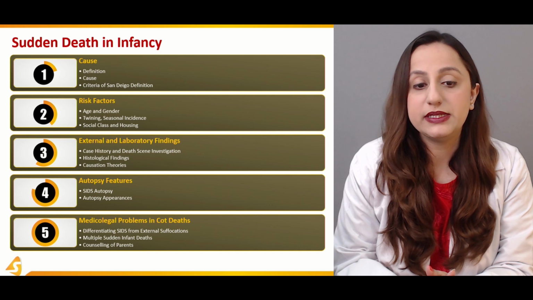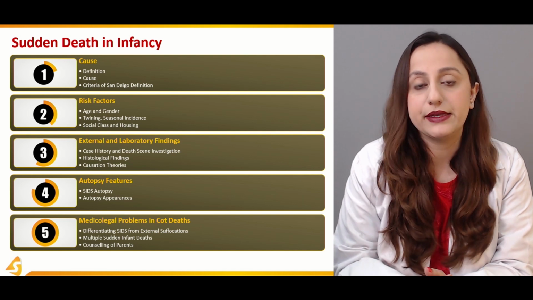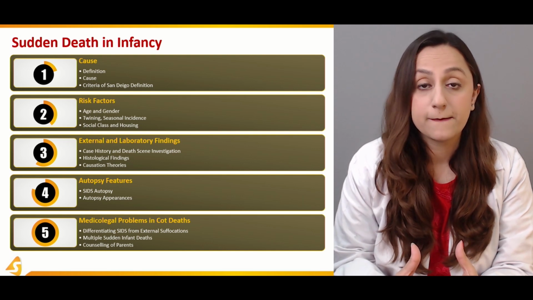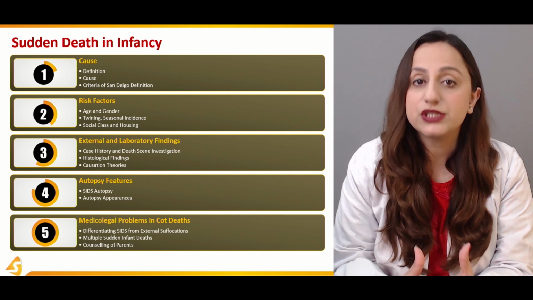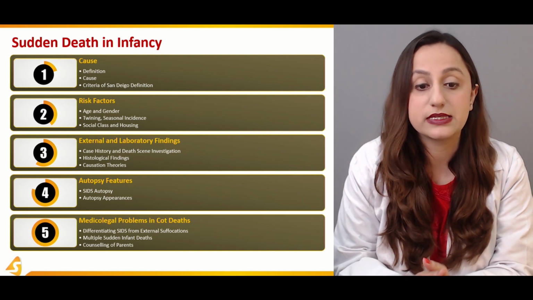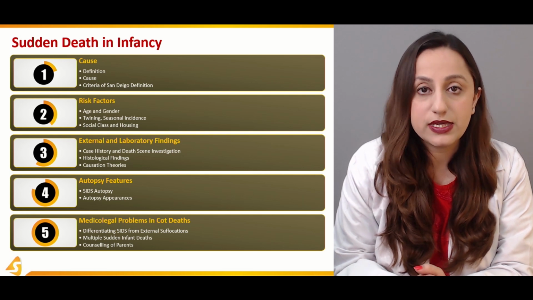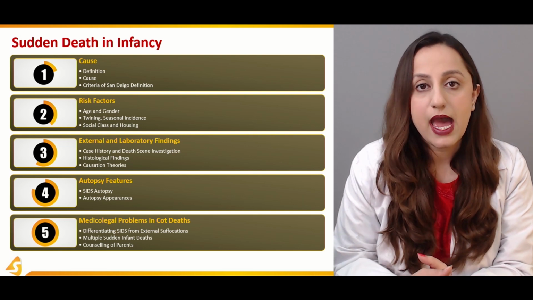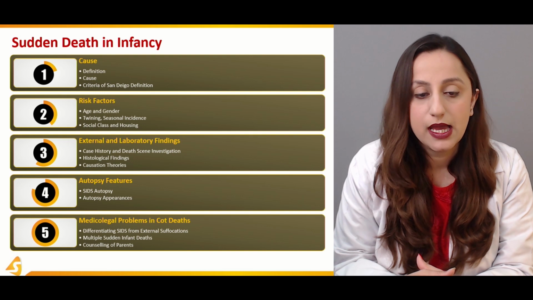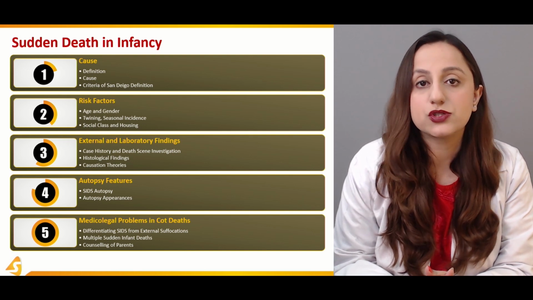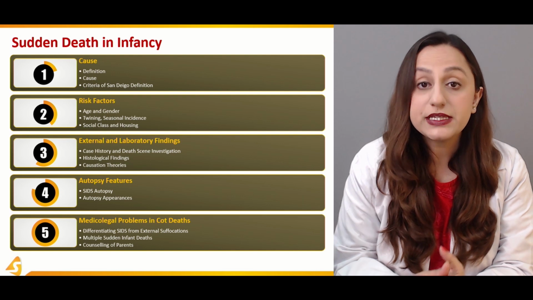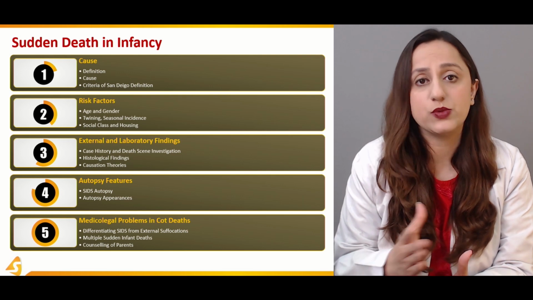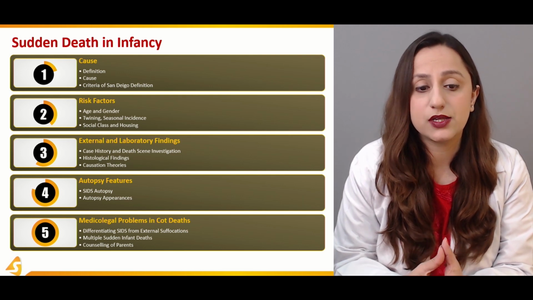Moving on, we'll be discussing the external and the laboratory findings of such deaths, the case history and the death scene investigation. Obviously, it's very important, and the histological findings are all going to be discussed in this third section. The causation theories are again very important. They are put forward by different scientists and researchers, and it's an ongoing process, of course. In the fourth section, we'll be discussing the SIDS autopsy in detail. The autopsy appearances are also discussed, because they vary from one case to the other.